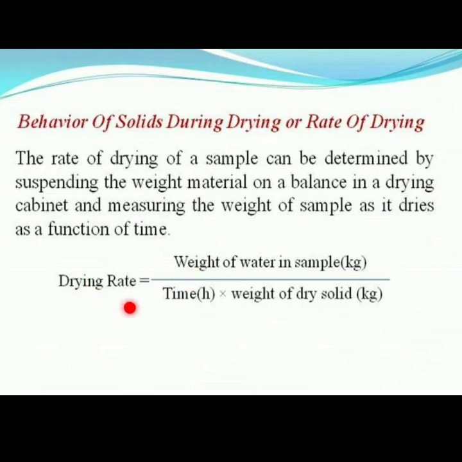And how does drying occur, at what rate does it occur? The formula for calculating the drying rate is equal to weight of water in sample divided by time into weight of dry solid, which gives the proper drying rate.